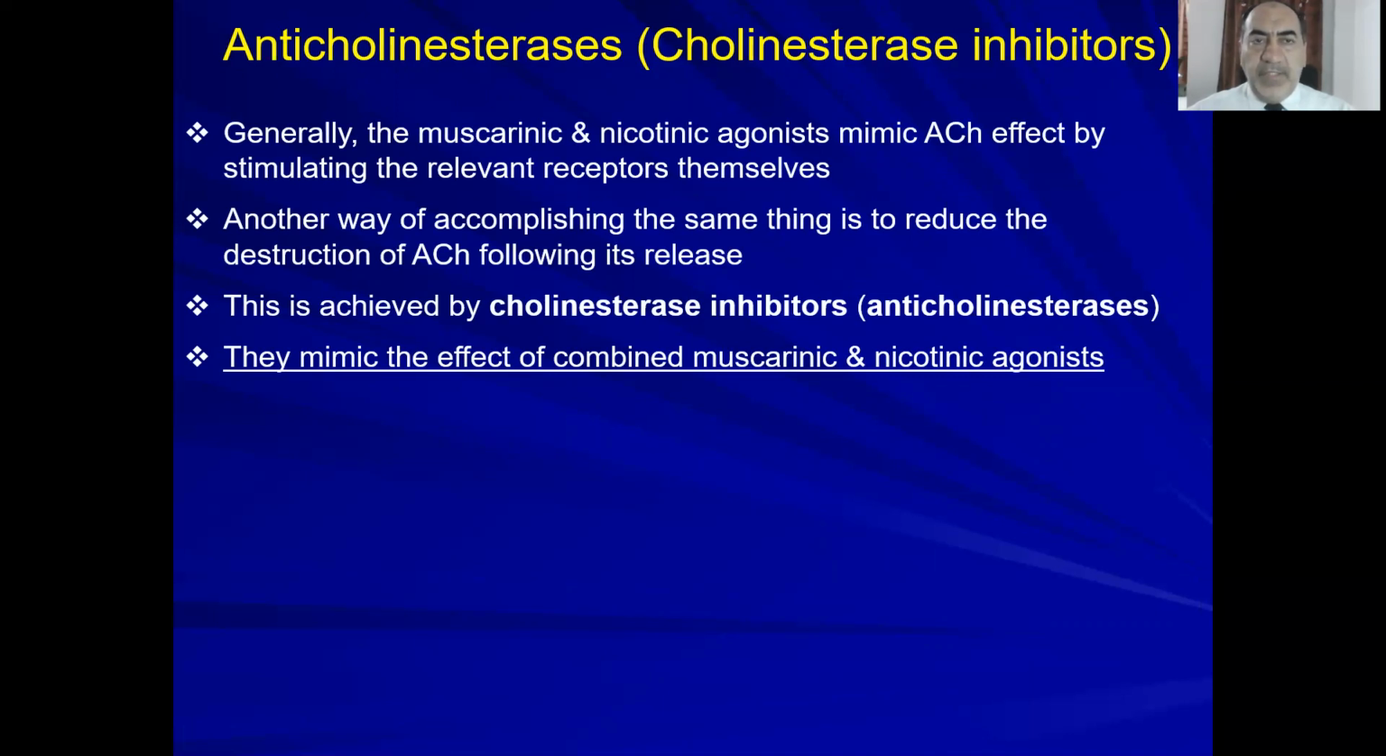First, we'll start with the broad idea about the anticholinesterases. Generally speaking, if you need to activate the muscarinic receptors, you are going to use muscarinic agonists. If you need to activate nicotinic receptors, you need to use nicotinic agonists. The other way to do that is by using cholinesterase inhibitors. You inhibit the breakdown of acetylcholine, then acetylcholine itself will do the job. It will bind to both, please remember, both muscarinic and nicotinic receptors.